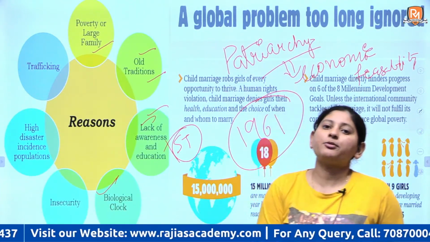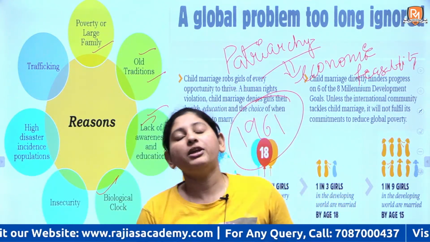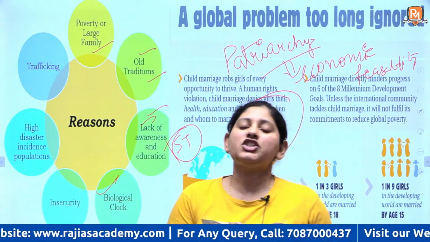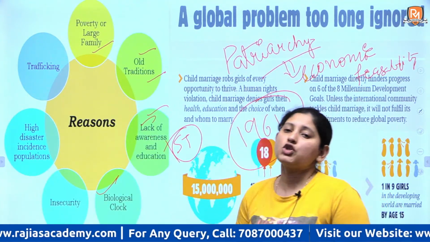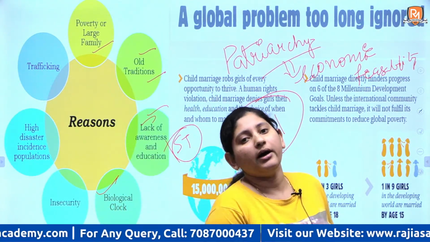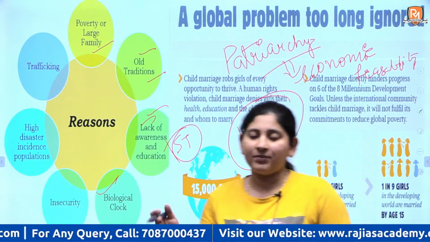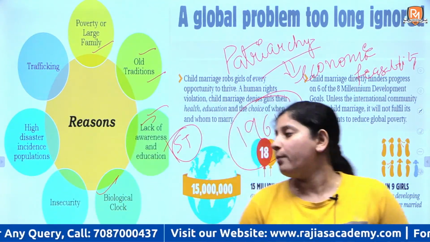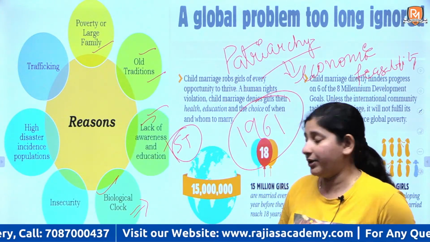Then there is a concept of biological clock. See, in many communities, women are just married because they are seen as childbearing machines, right? So there is a concept of biological clock. So as women are married at an early age, even before they bleed, just to get into the process of early childbearing, and so that they can give birth to the maximum number of children possible, right? This also accounts for the surrogative practices, surrogacy, right?